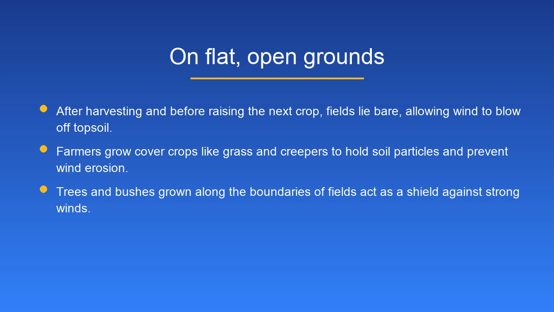On flat, open grounds, after harvesting and before raising the next crop, fields lie bare, allowing wind to blow off topsoil. Farmers grow cover crops like grass and creepers to hold soil particles and prevent wind erosion. Trees and bushes grown along the boundaries of fields act as a shield against strong winds.